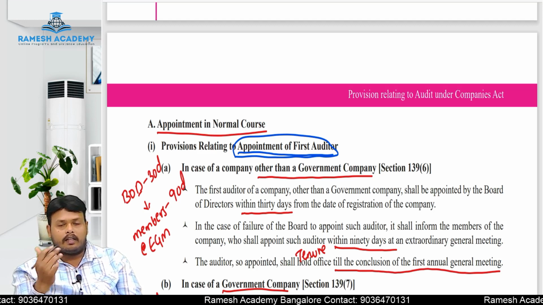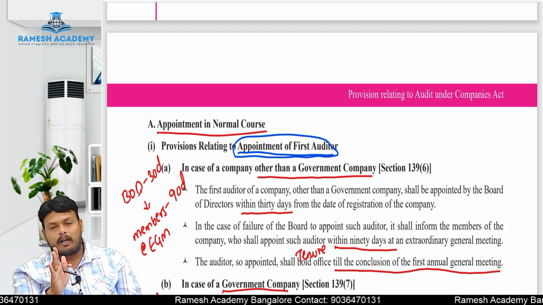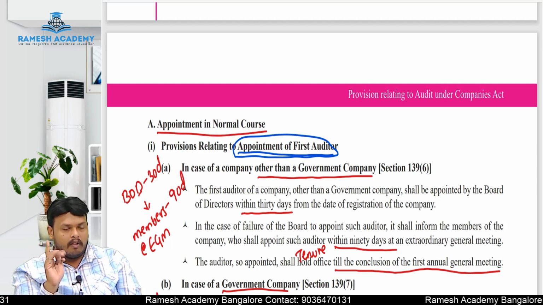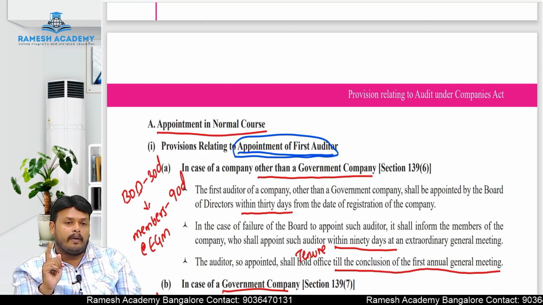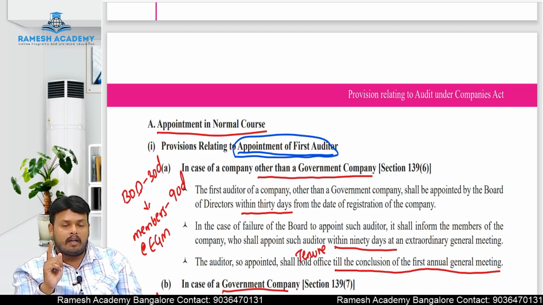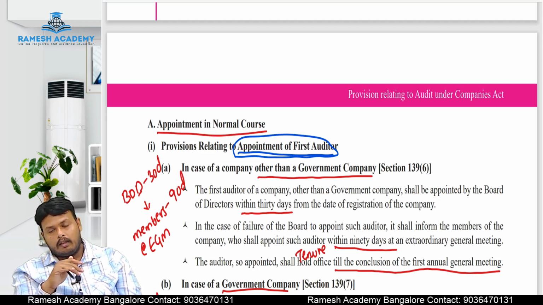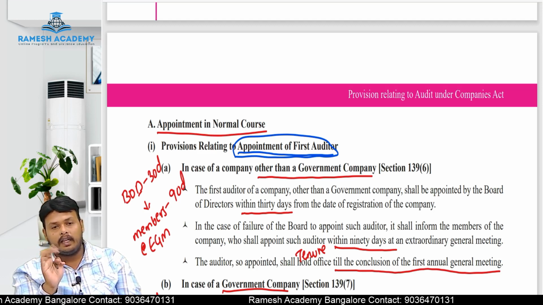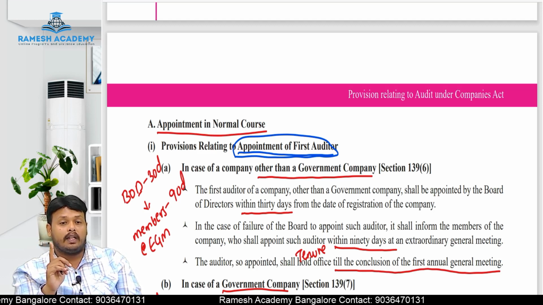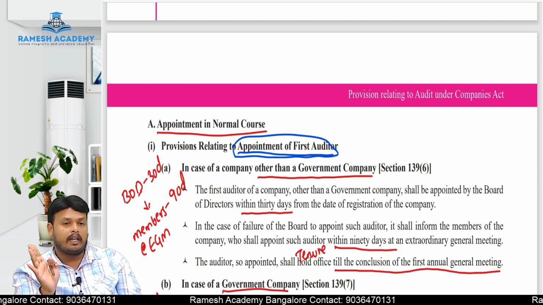Let us revise once. Other than government company, appointment of first auditor. The first point to keep in mind: the first auditor will be appointed by the board of directors within 30 days after the incorporation of a company.